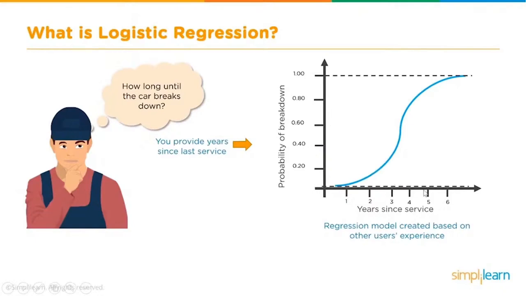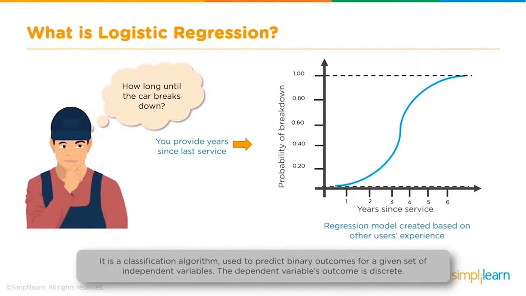But as the number of years increases, let's say 6 or 7 years, there is almost a certainty that your car is going to break down. That is what this graph shows. So this is an example of an application of the classification algorithm, and we will see in a little more detail how exactly logistic regression is applied here. One more thing to add is that the dependent variable's outcome is discrete. If we are talking about whether the car is going to break down or not, that is a discrete value, the y that we are talking about, the dependent variable.